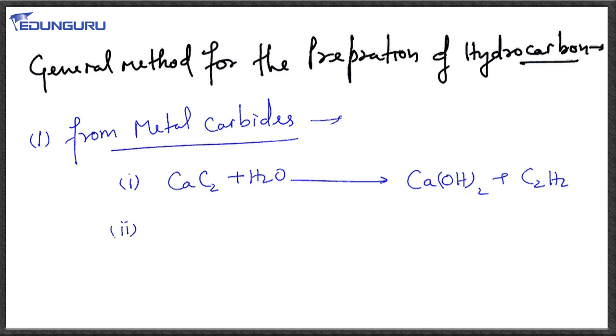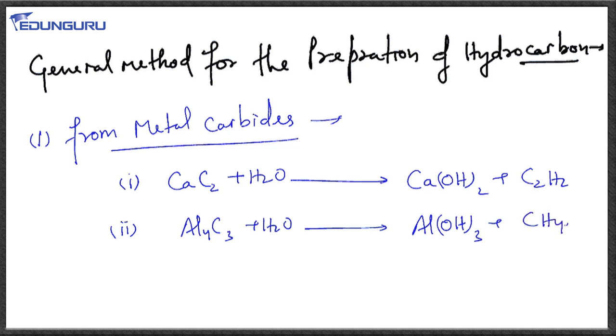Let us go for the next equation, that is Al4C3, aluminium carbide. When we make it react with water, it produces Al(OH)3 plus CH4.